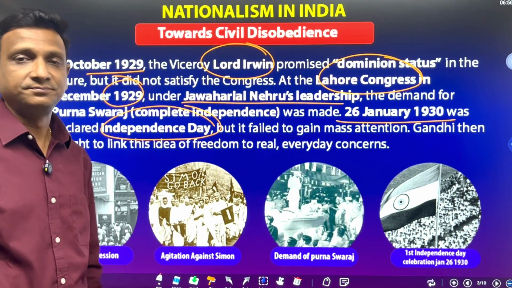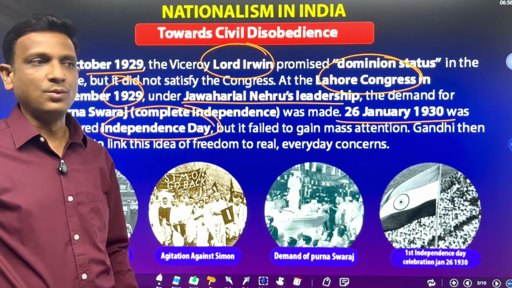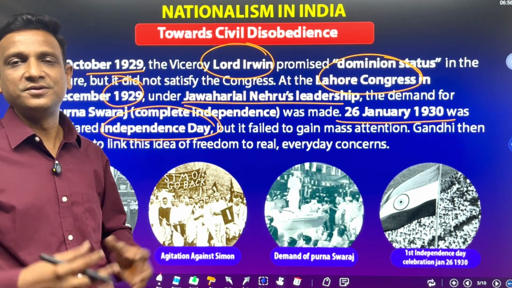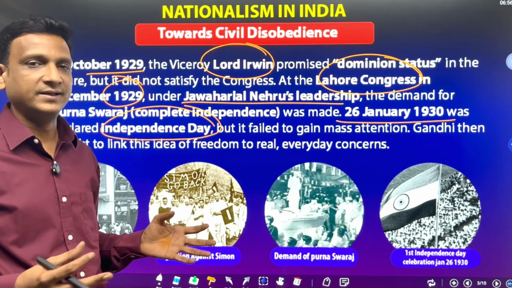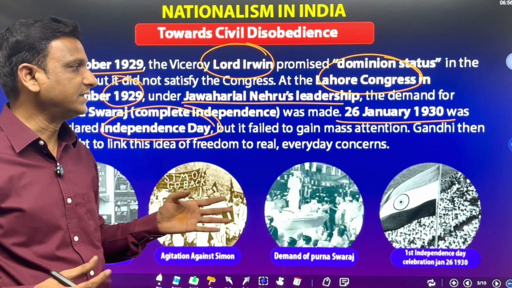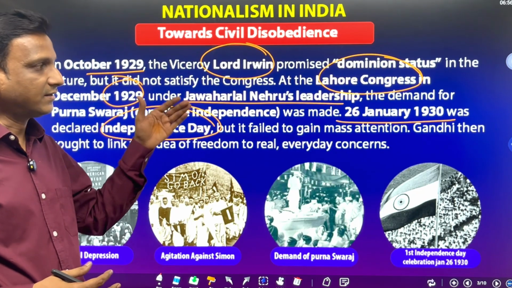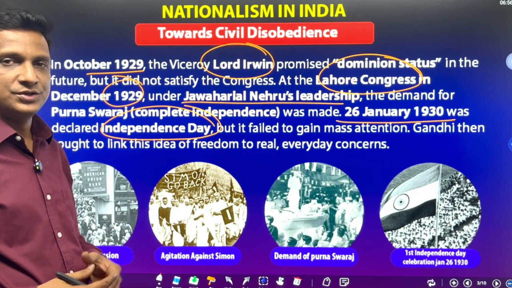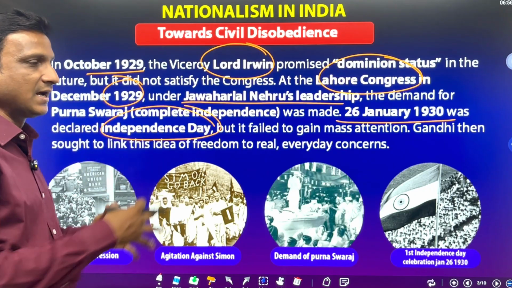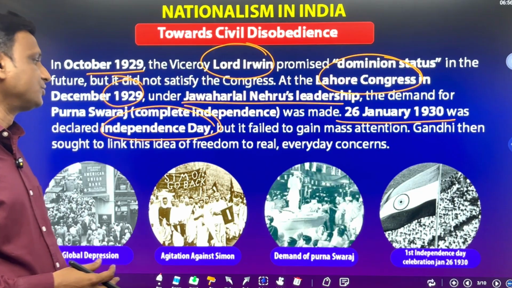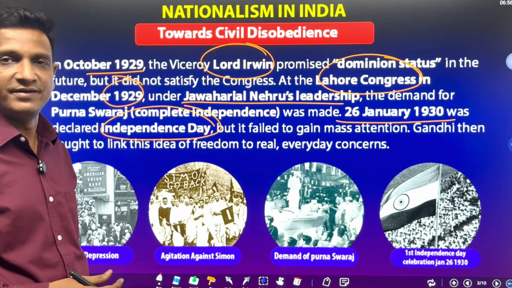They wanted to do the celebrations. British did not actually give freedom, but the Congress people under Jawaharlal Nehru declared Purna Swaraj and announced complete independence on 26th January 1930.